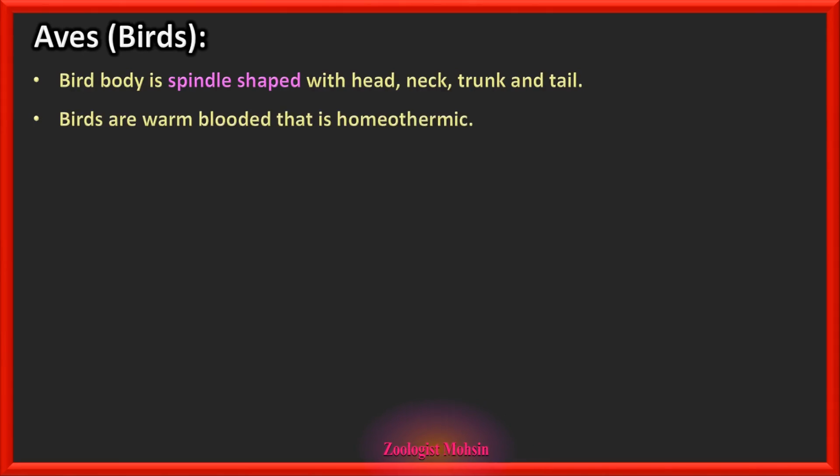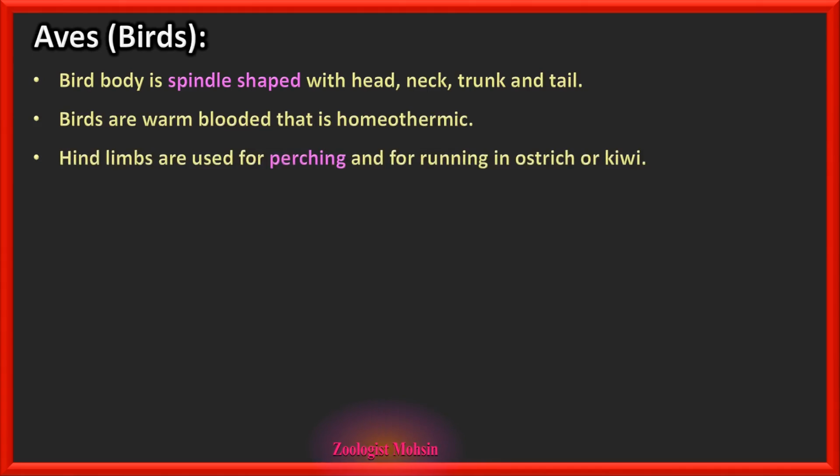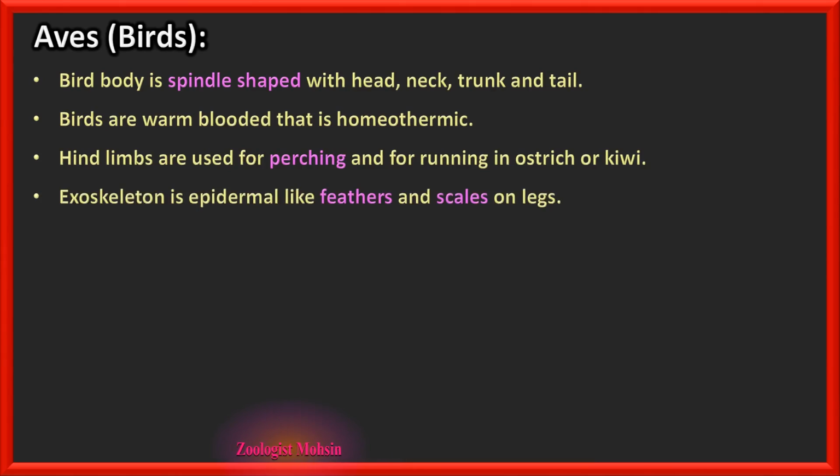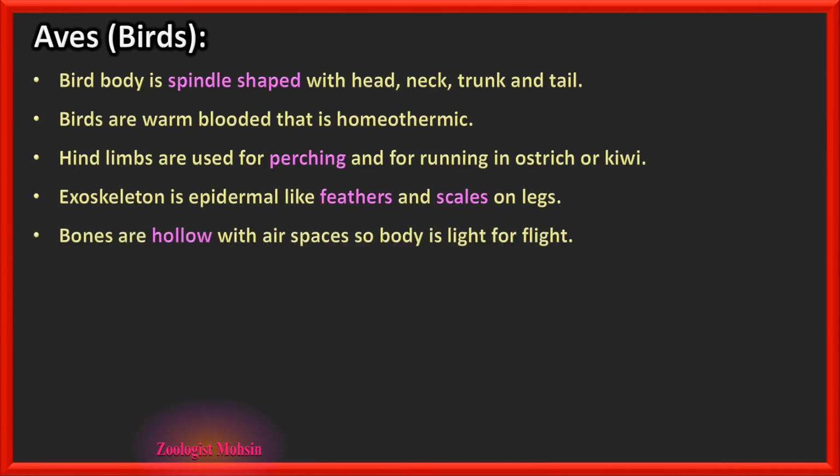Birds are warm blooded, that is homeothermic, and they can maintain their internal temperature. Hind limbs are used for perching and for running in ostrich or kiwi, while forelimbs are wings. Exoskeleton is epidermal like feathers and scales. So we can say that in birds, exoskeleton is present to some extent.